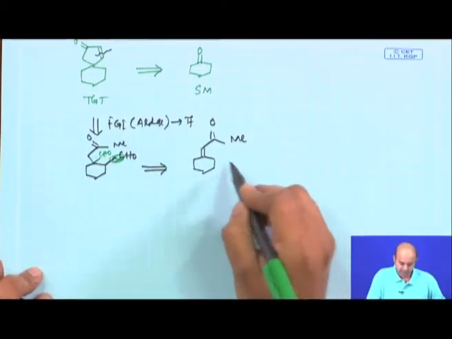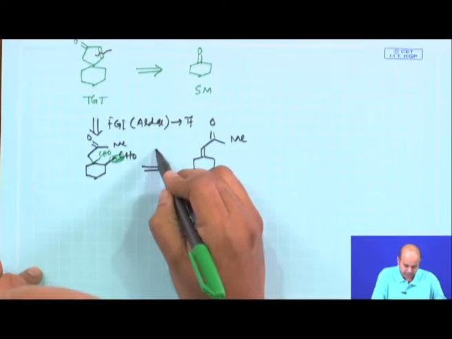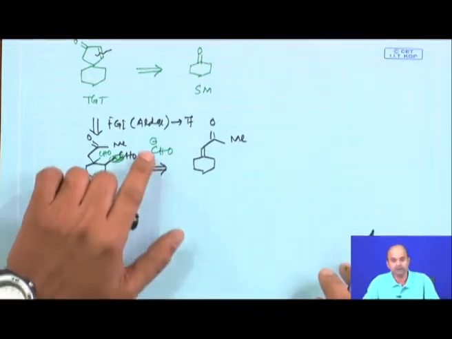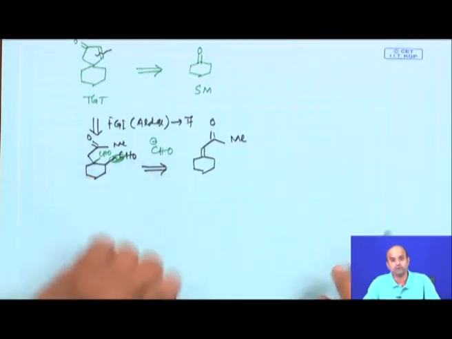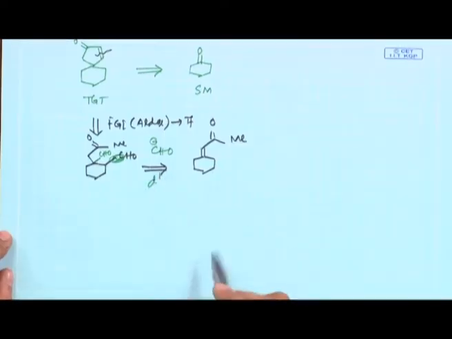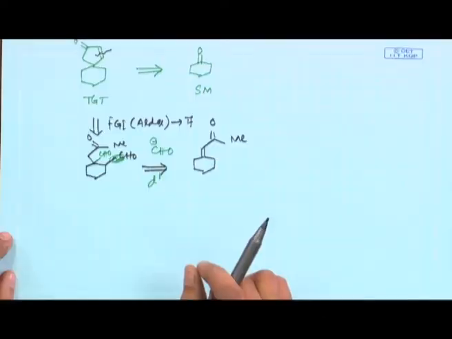Okay. Now, next disconnection. If you have a species which is CHO minus, the CHO minus we just talked about is an umpolung species, a d1 species. D1 means it can donate, and the 1 stands for a single carbon.